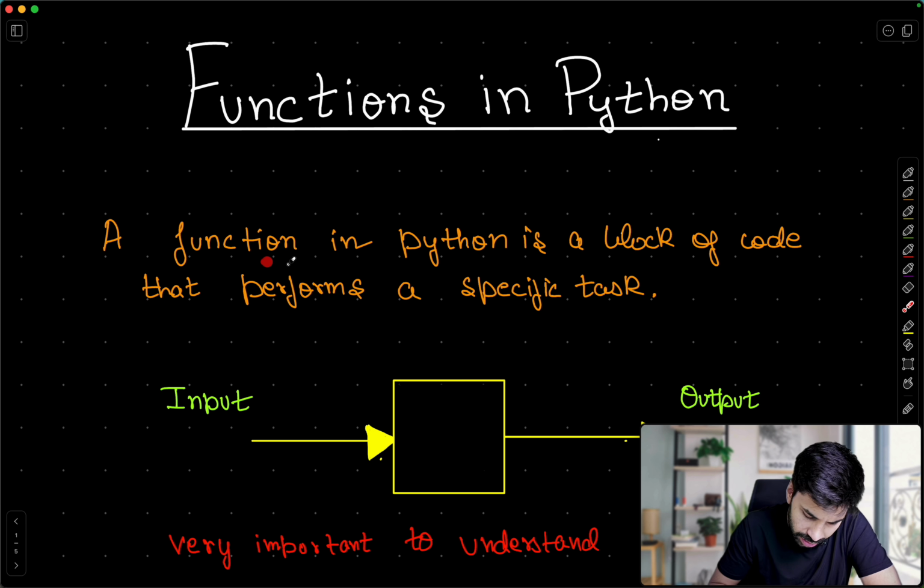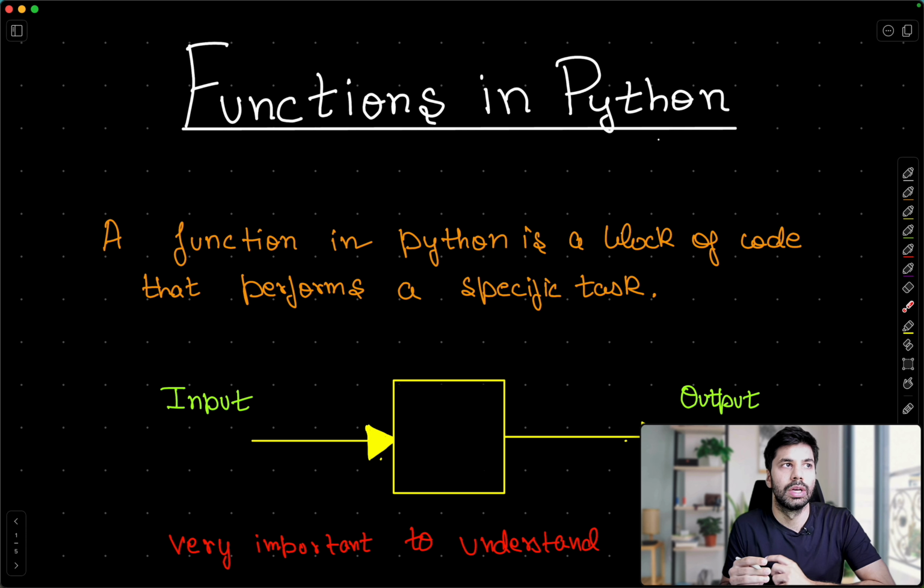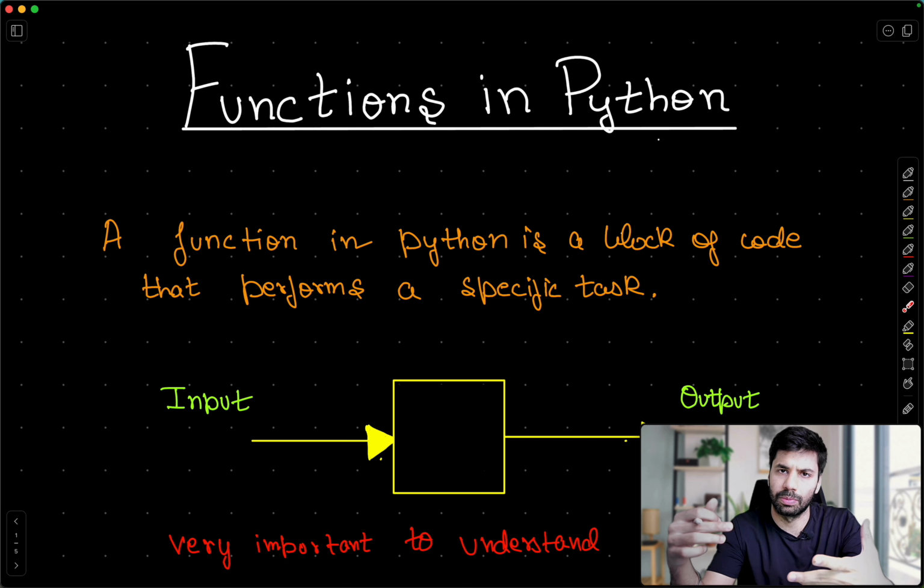So let us begin. A function in Python is a block of code that performs a specific task. Let's say you say, okay, I want this task to be performed, and you define a block of code for that. You basically define it, you say this is what I want, and everything is going to start from there and get executed the way you want.